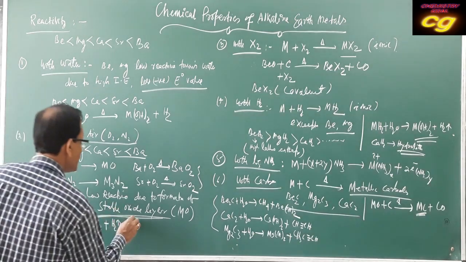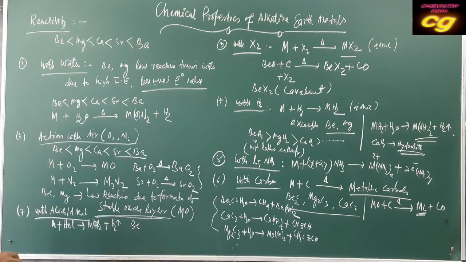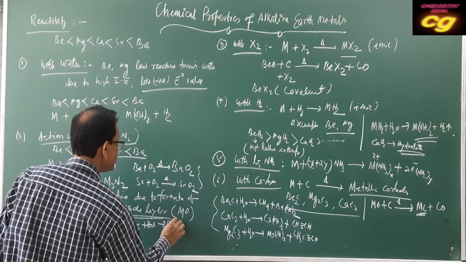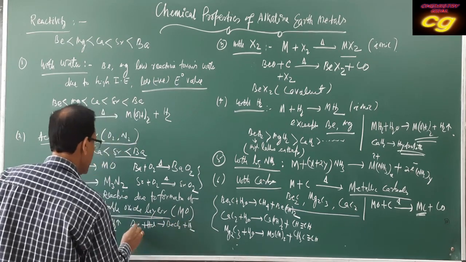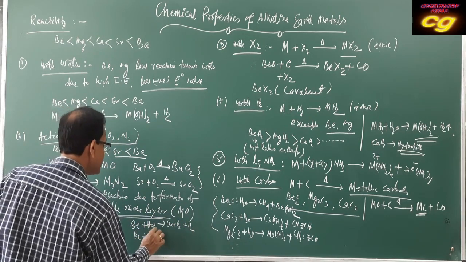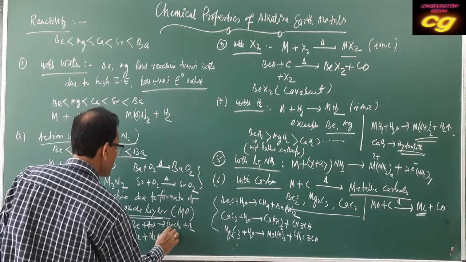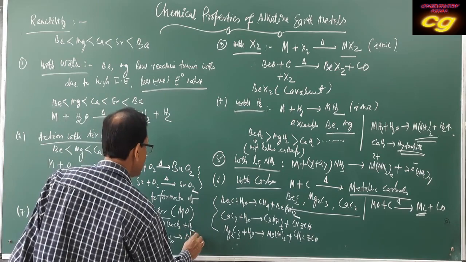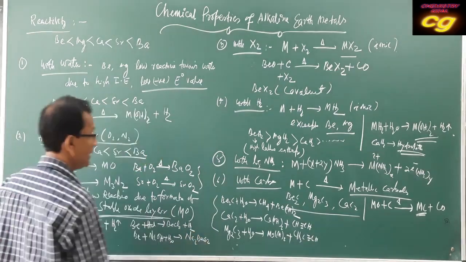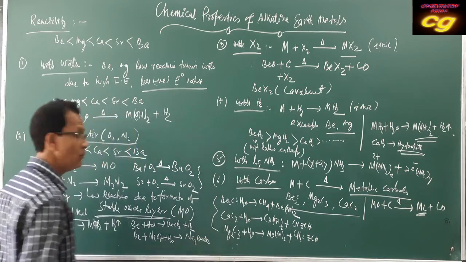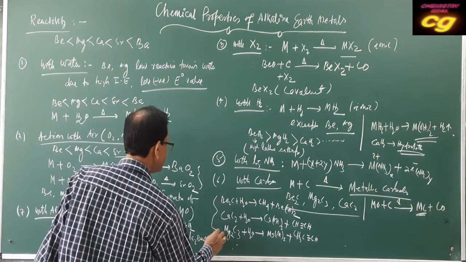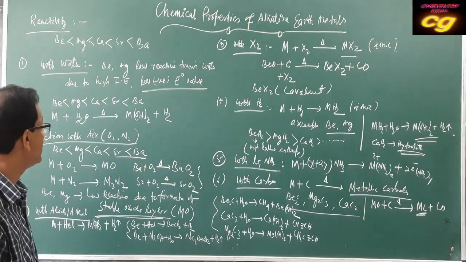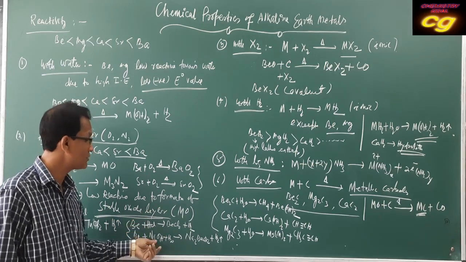But beryllium has amphoteric character. It reacts with acid, forming hydrogen gas, and also reacts with base in presence of water, forming the salt sodium beryllate, Na2BeO2, plus hydrogen. So beryllium is of amphoteric character. It reacts with acids and also reacts with base.